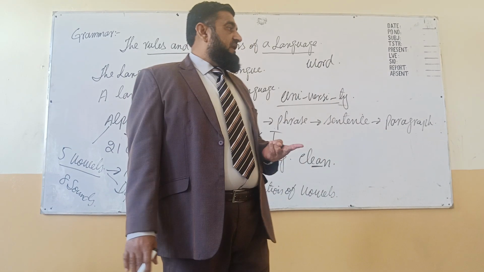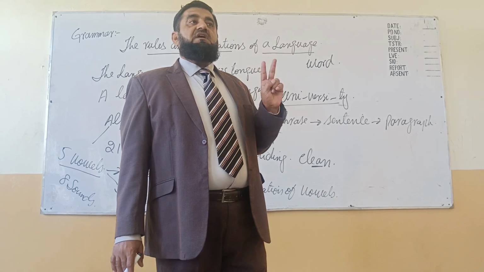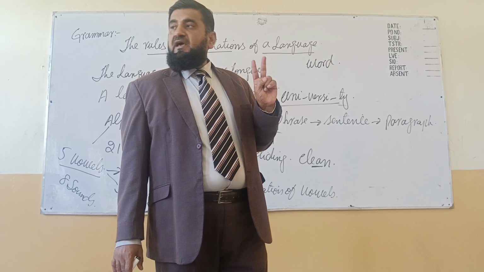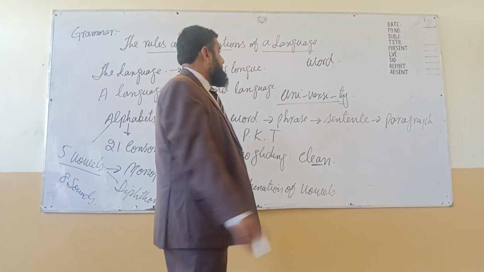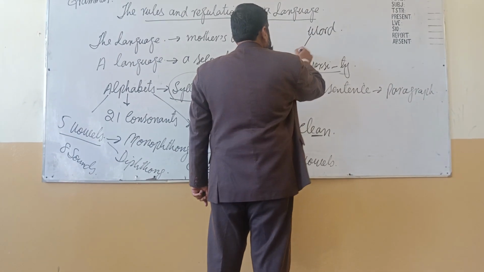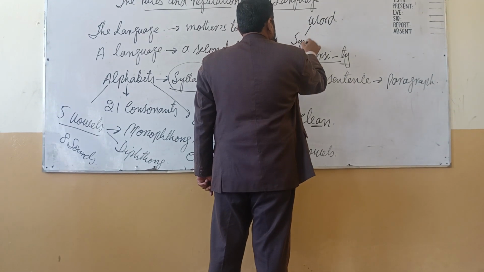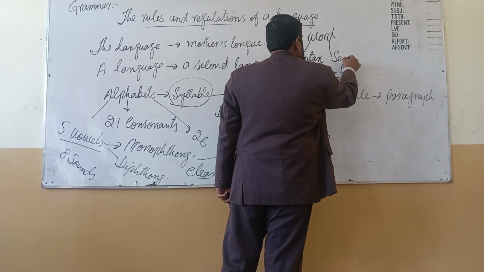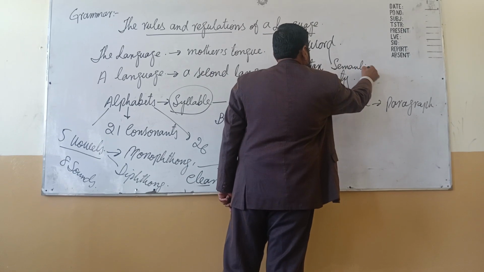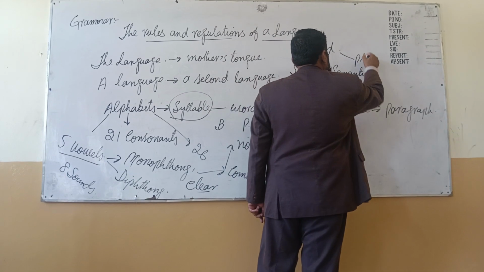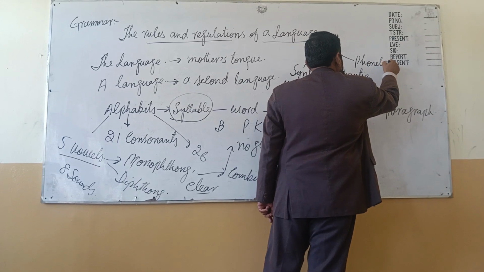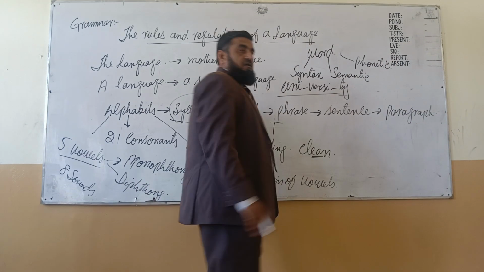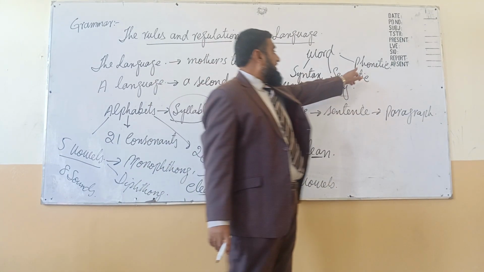But it will have 3 characteristics. One is syntax, another is semantics, and the third is phonetics.